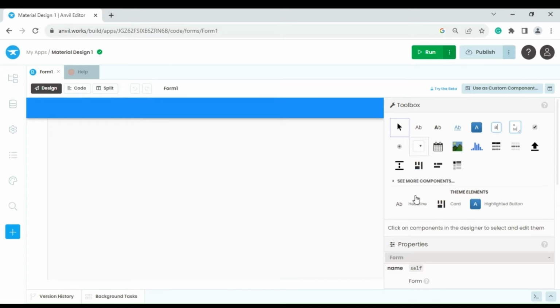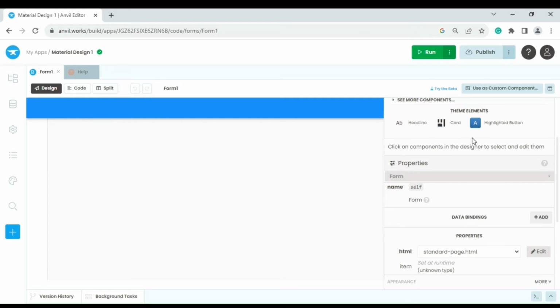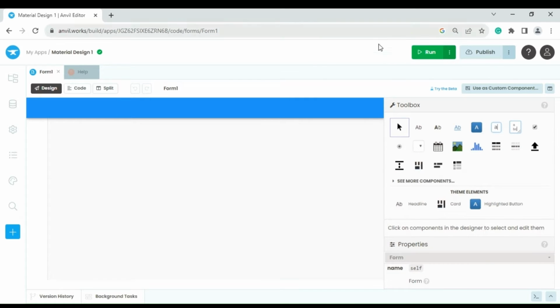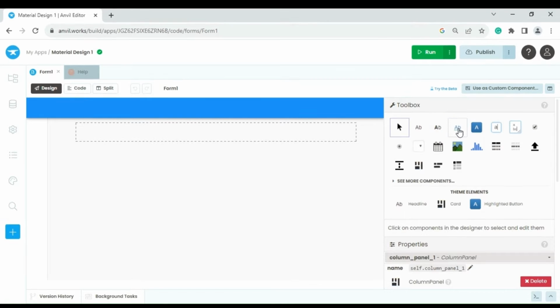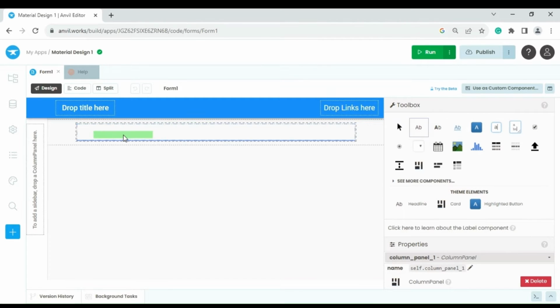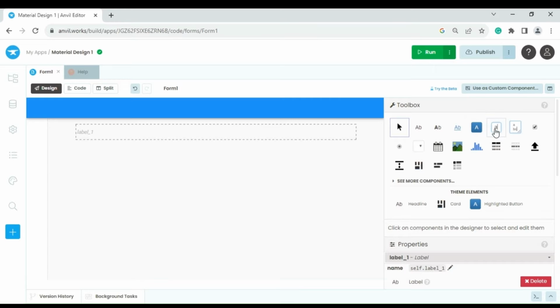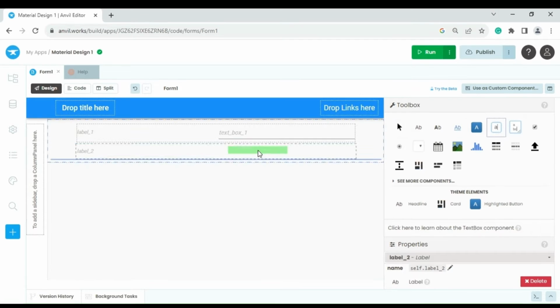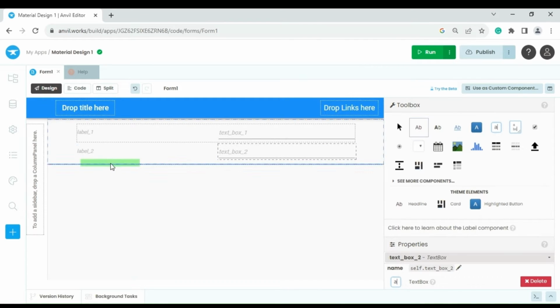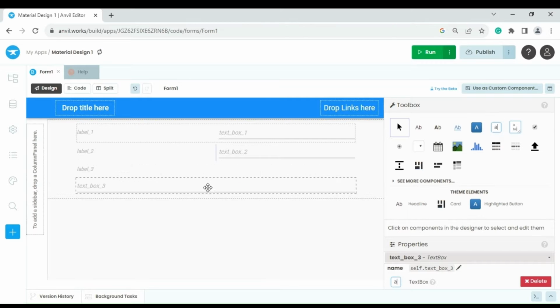So initially we need to have a column panel, so we have two sections, toolbox and properties window. Toolbox contains all the tools. So we are placing a column panel here. It acts as a container in which we are going to place the labels and text boxes. Since our dataset contains several fields, we have several labels and text boxes.